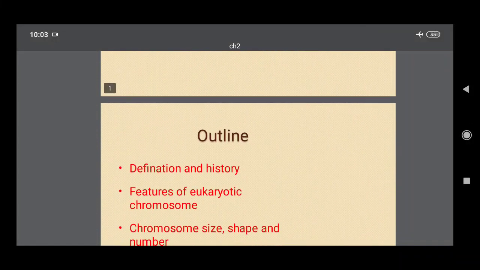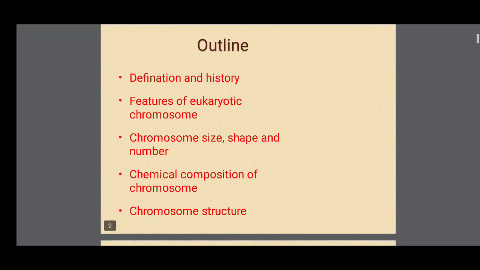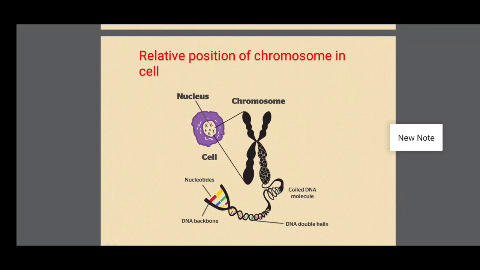The main points in chromosome classes: what are chromosomes, history of the chromosomes, features of eukaryotic chromosomes, chromosome size and shape and number, chemical composition of chromosomes, chromosome structure, relative position of chromosome in cell, and the way chromosomes are present in the cell. The chromosome is present in the nucleus.